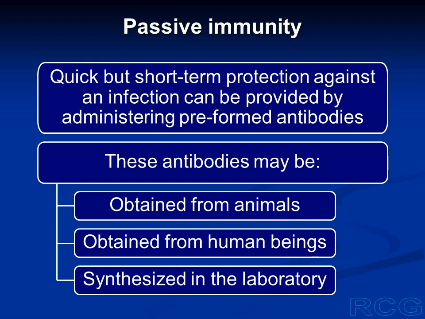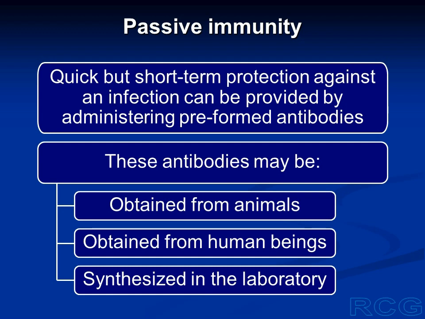And these antibodies that we use for producing passive immunity may be obtained from animals. An animal has been exposed to a pathogen. The animal has synthesized the antibodies. So we can isolate the antibodies from the animal and we can give these antibodies to the susceptible human being.